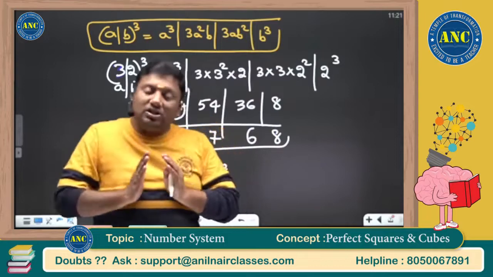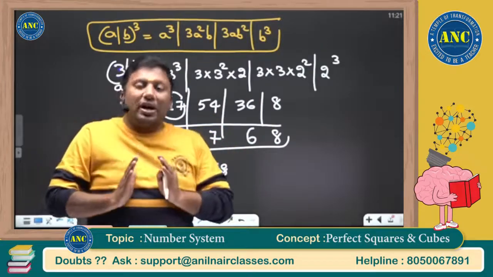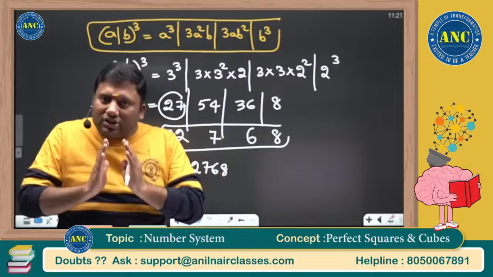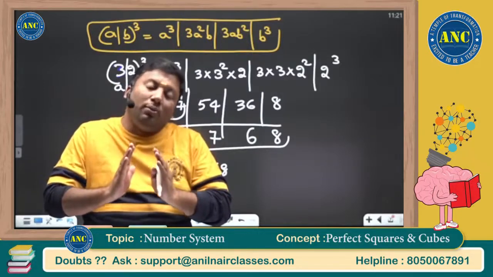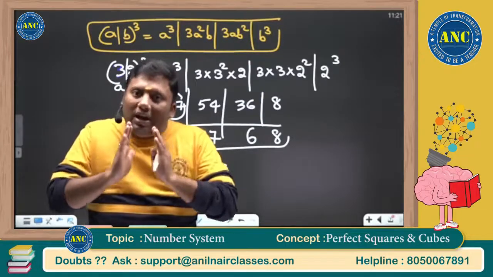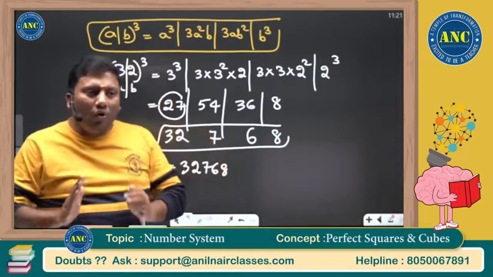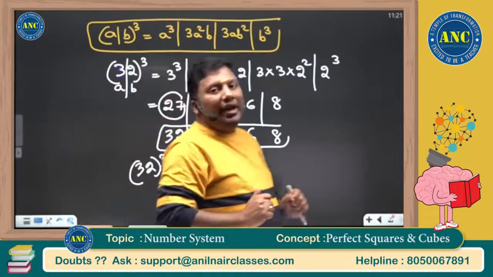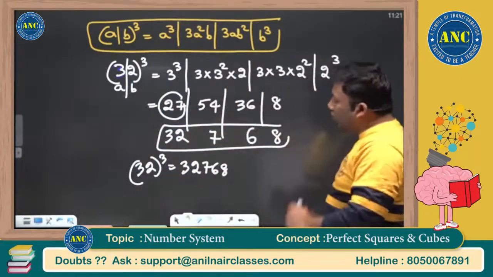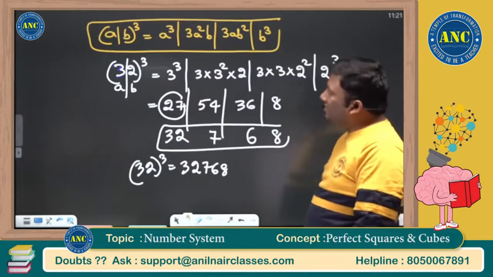Why are we doing this logic? Because I want to take up an original CAT question: x cube and (50 plus x) whole cube. The last two digits are the same only when x is even. So 32 whole cube is 32768.